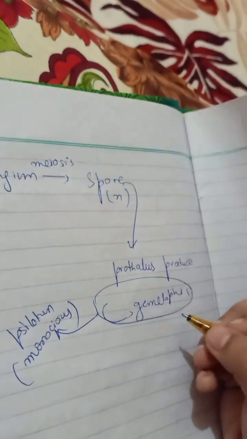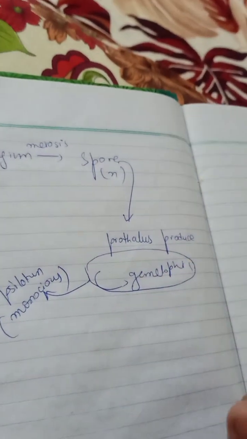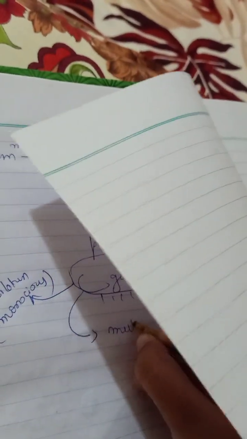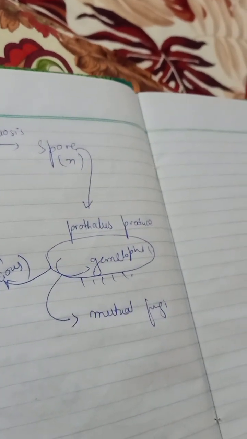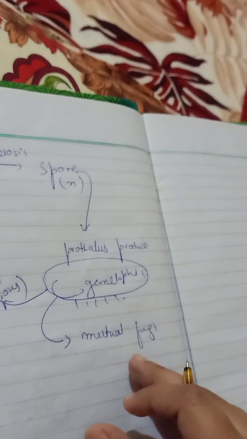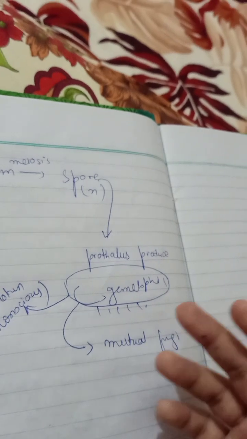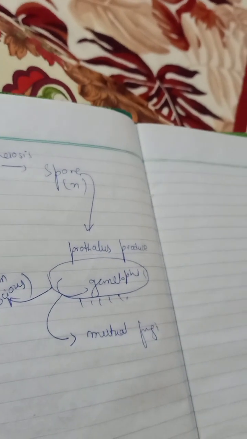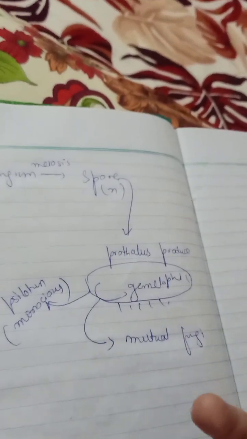Monoecious gametophyte means the male and female sex organs will be produced on the same plant. They have a mutual association with fungi. Mutual association means both species get benefit. How do they benefit? The fungi provide food to this gametophyte, and the gametophyte provides protection, and all that.